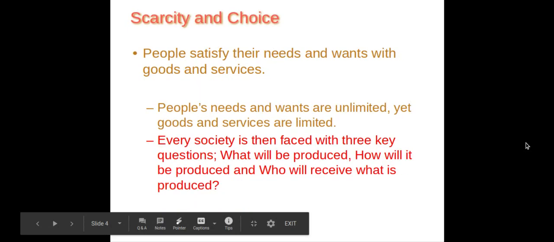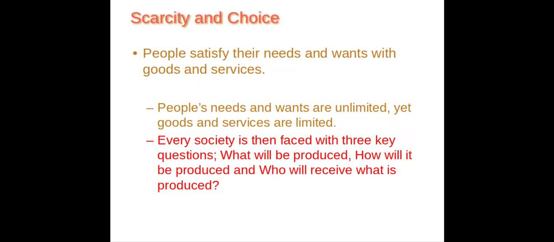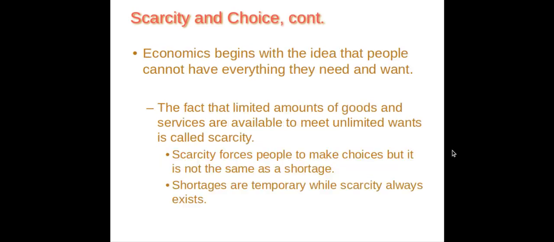People satisfy their needs and wants with goods and services. People's needs and wants are unlimited, yet goods and services are limited. So, like we just talked about, and then we have our three economic questions here: what will be produced, how will it be produced, and who will receive what is produced. Okay, so we're going to answer that through money, through companies that can supply the goods and services or what's being produced. There's going to be a bunch of different factors that go into those three key questions.